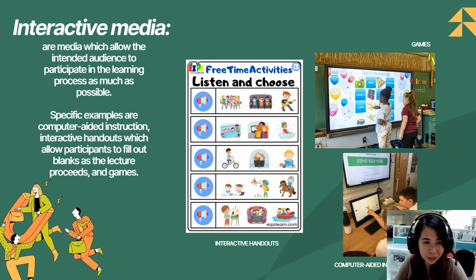The next one is the interactive media. This media allows the intended audience to participate in the learning process as much as possible. Specific examples are computer-aided instructions, interactive handouts which allow participants to fill out blanks as the lecture proceeds, and games.